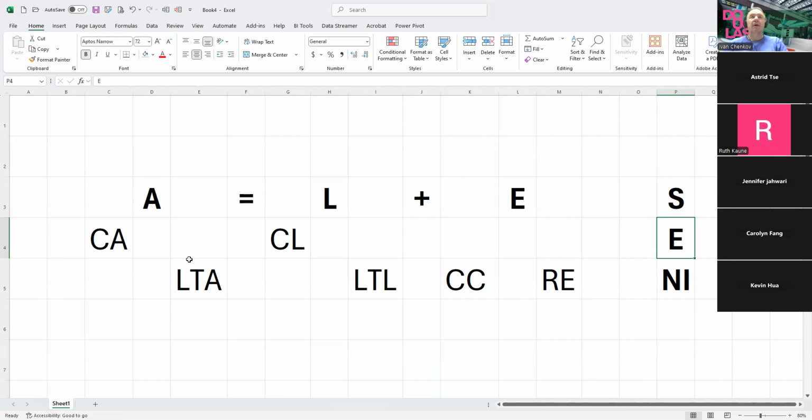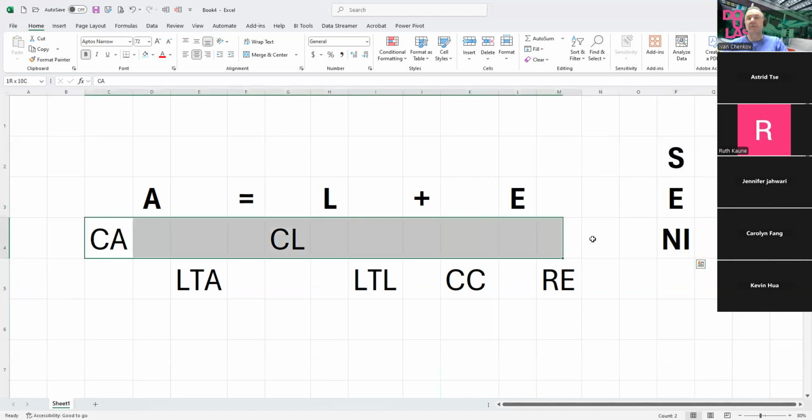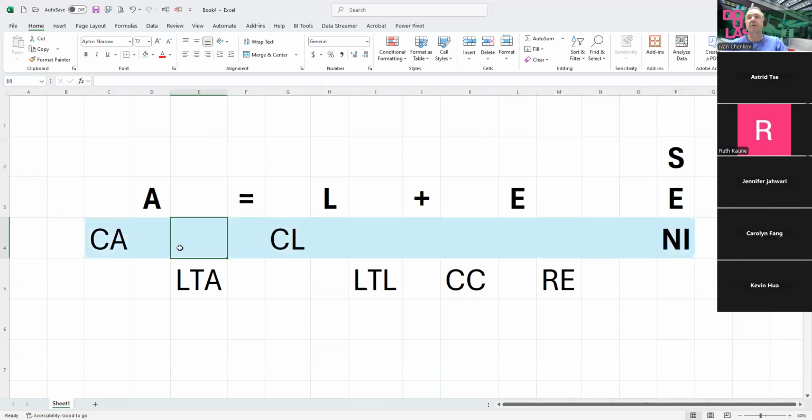So when we're talking about operating activities, from where is the operating activity going to come? Actually, I want this one to move up a little bit. Operating activity is going to come from this line. That's our operating activities.